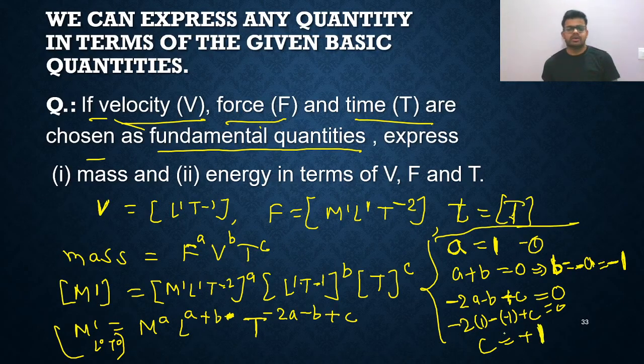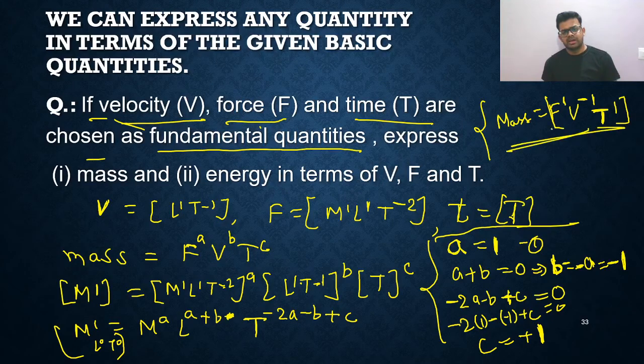Finally, what is the dimensional formula of mass? Mass can be given by F raised to a, value of a is 1. V raised to b, and b is minus 1, so V raised to minus 1. And T raised to c means T raised to 1. That's all. This is the dimensional formula of mass in terms of F, V, T. This is a very simple trick. All of you can solve this.